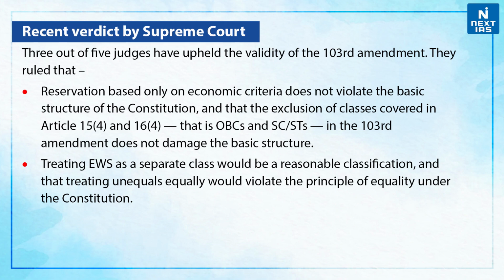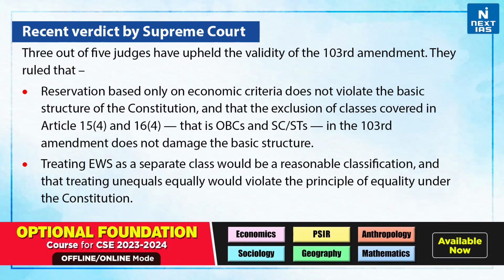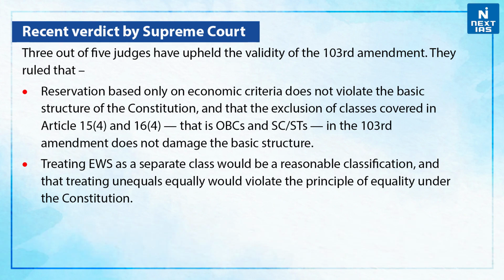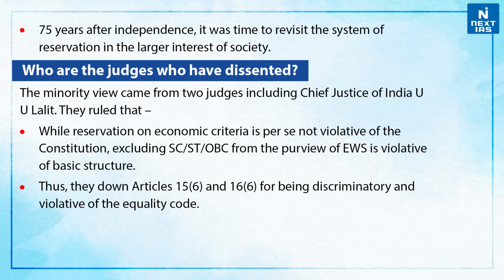Treating EWS as a separate class would be a reasonable classification, and treating unequals equally would violate the principle of equality under the Constitution. Now, 75 years after independence, it was time to revisit the system of reservation in the larger interest of society. So, who are the judges who have dissented?